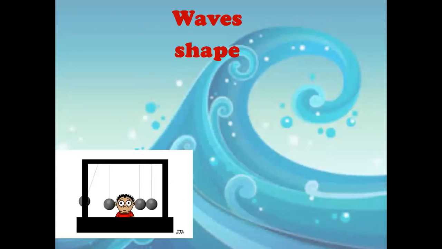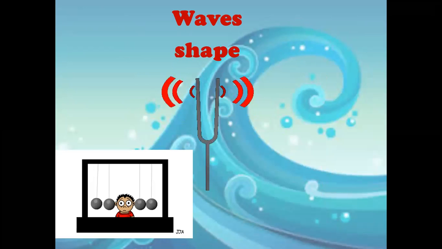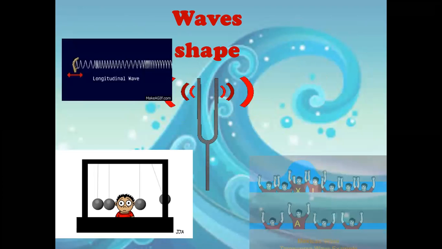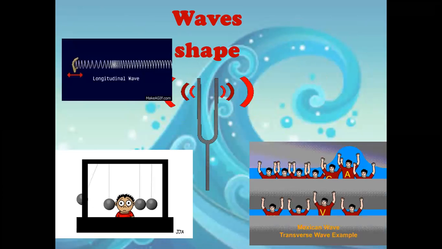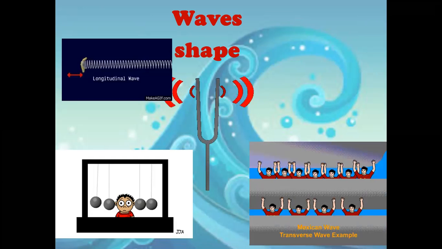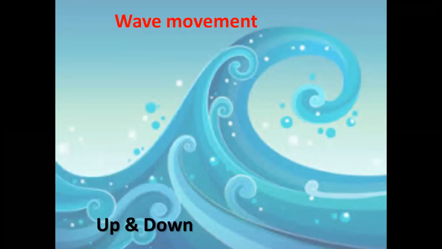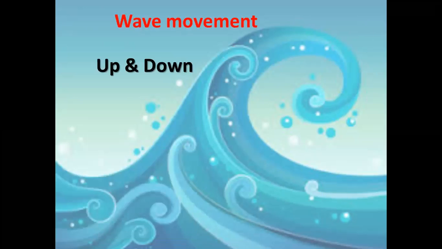As I told you, it can be from side to side, like these images representing side to side waves. Side to side sound waves, side to side waves that transfer sound energy. Up and down, these images represent the up and down wave, like the water waves. We said wave movement can be up and down or back and forth. Back and forth is the same as side to side.